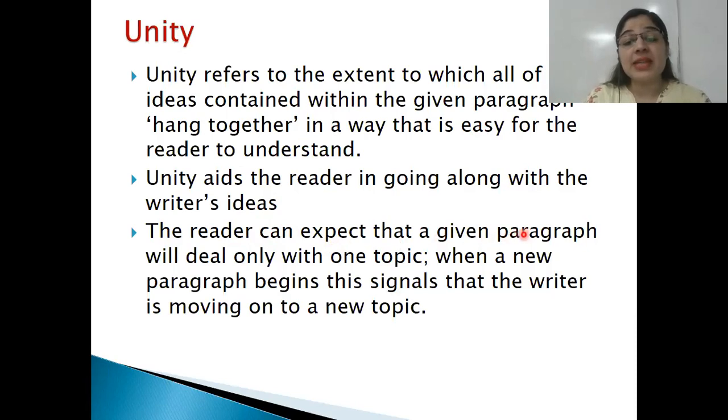The reader can expect that a given paragraph will deal only with one topic. When a new paragraph begins, this signals that the writer is moving on to a new topic. So you have to take care: whenever you are stating one theme, it should be in one paragraph. Whenever you think the theme is changing, you should also change the paragraph. This you have to take care of.